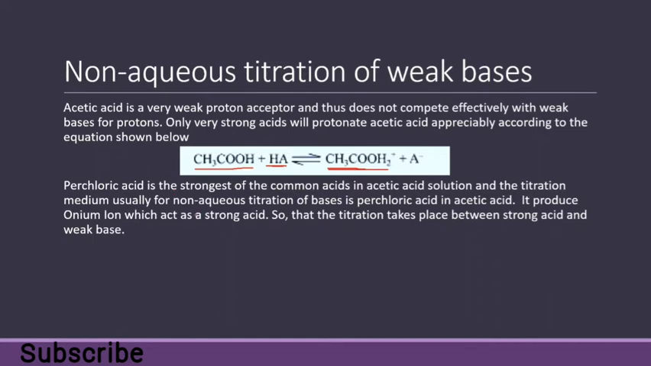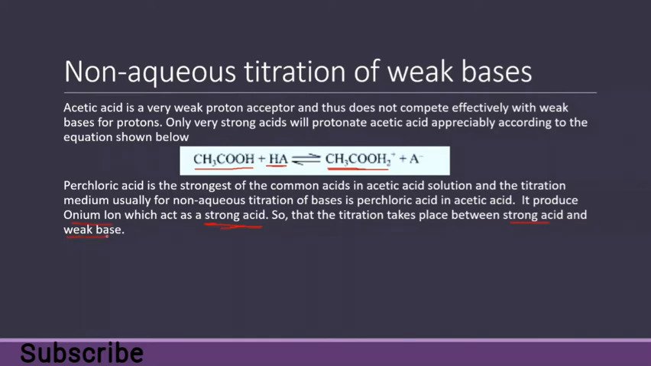Perchloric acid is the strongest of the common acids in acetic acid solution, and the titration medium usually for non-aqueous titration of bases is perchloric acid in acetic acid. So why do we dissolve perchloric acid in acetic acid? To protonate acetic acid and to generate the onium ion, which acts as a strong acid. Why do we use perchloric acid and acetic acid? To produce the onium ion which acts as a strong acid in the titration, and then we have a strong acid and weak base titration.